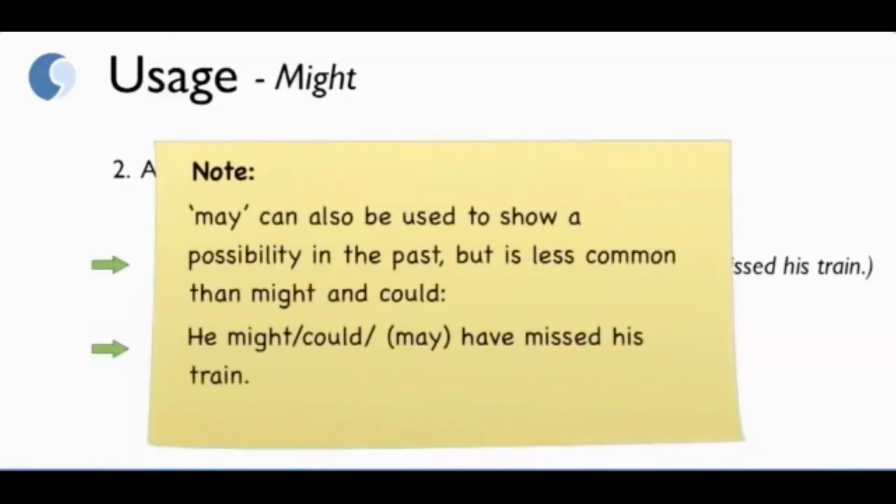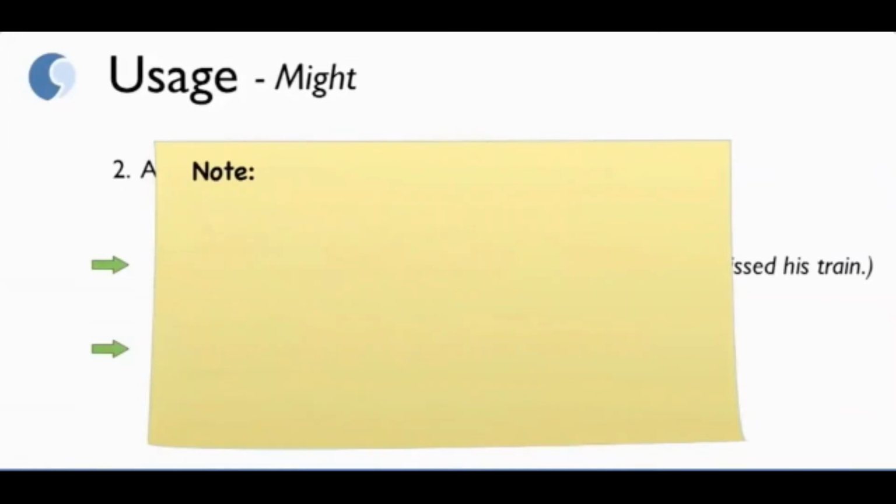Just a little note on possibilities. May can also be used to show a possibility in the past, but it is less common than might and could. So he might, could, may have missed his train. We can use these three modals.